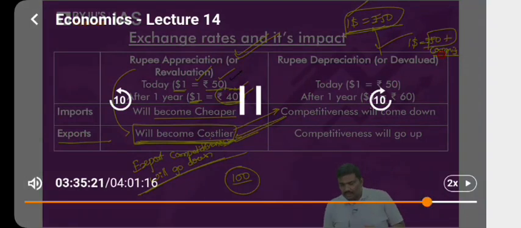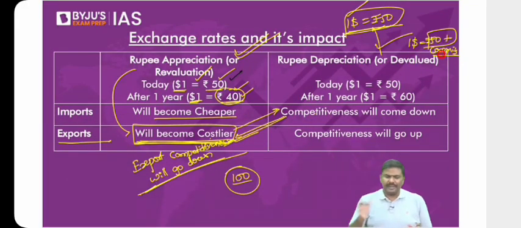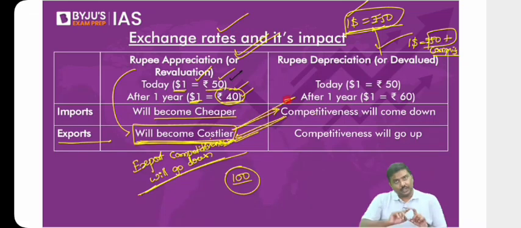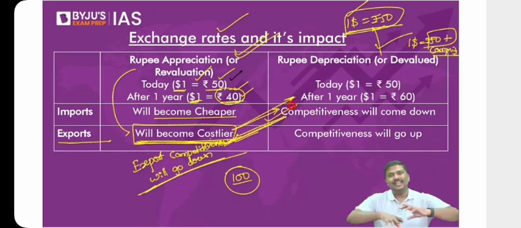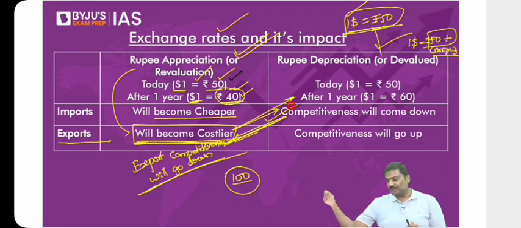Done. So let's stop the discussion here today. We'll pick it up from the same table. Again, I'm saying this should be here. Tomorrow I'll correct it. Tomorrow you'll have the right PPT. But once you understand how appreciation and depreciation will have an impact, you do not need the PPT. Automatically, you will be able to say what will happen to imports and what will happen to exports. So tomorrow we'll start from this slide.